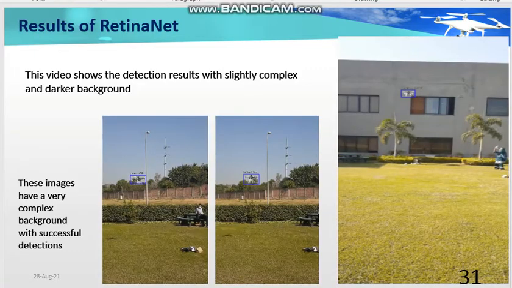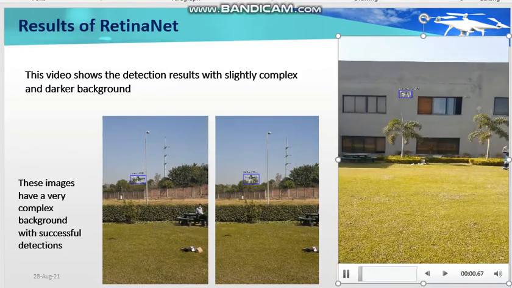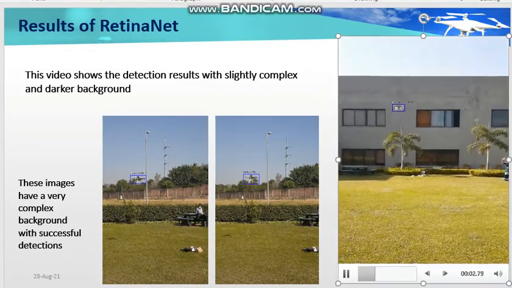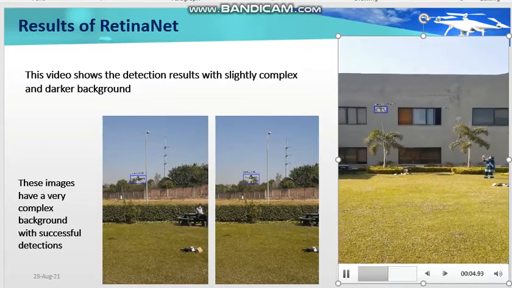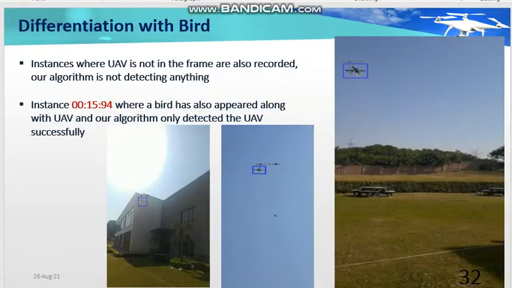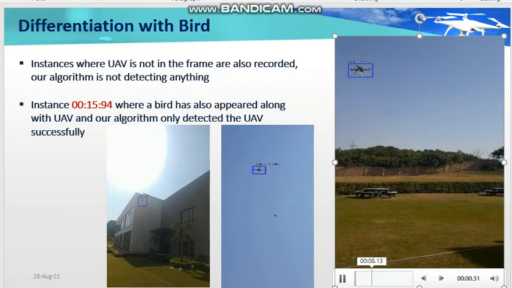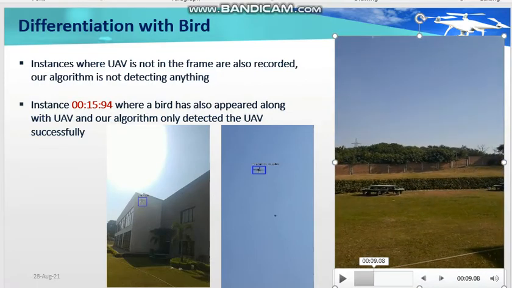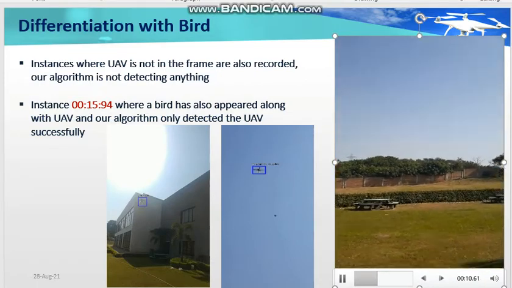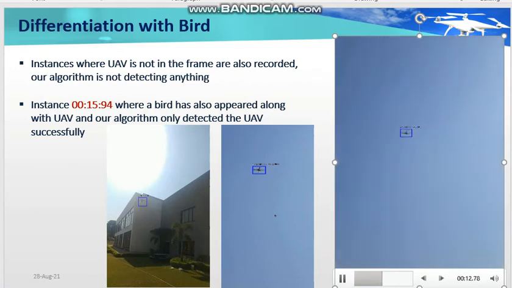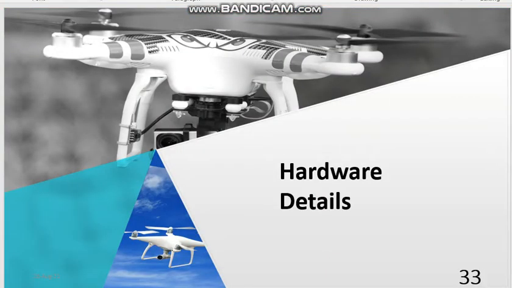These are the results of RetinaNet. We can see that even with a very complex background, detections are accurate. It can also differentiate between a bird and a UAV, as can be seen in this video. A bird is passing by the UAV and it is not detecting the bird. Accuracy obtained was up to 90%.